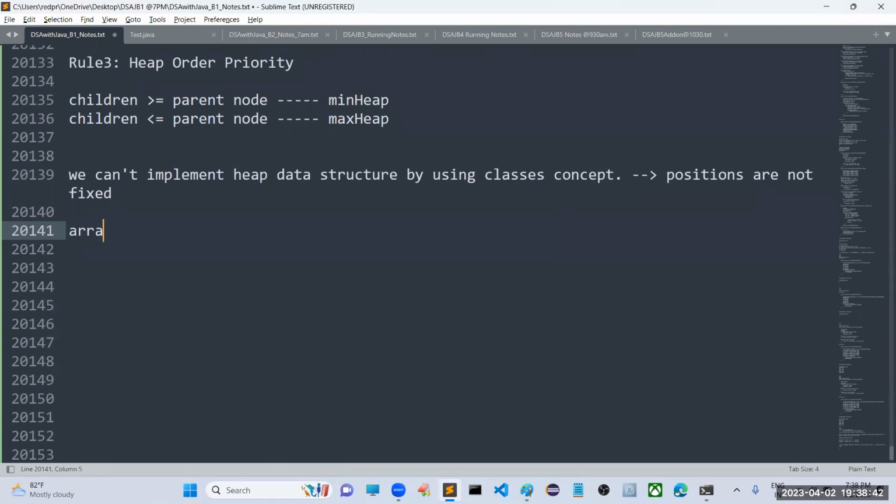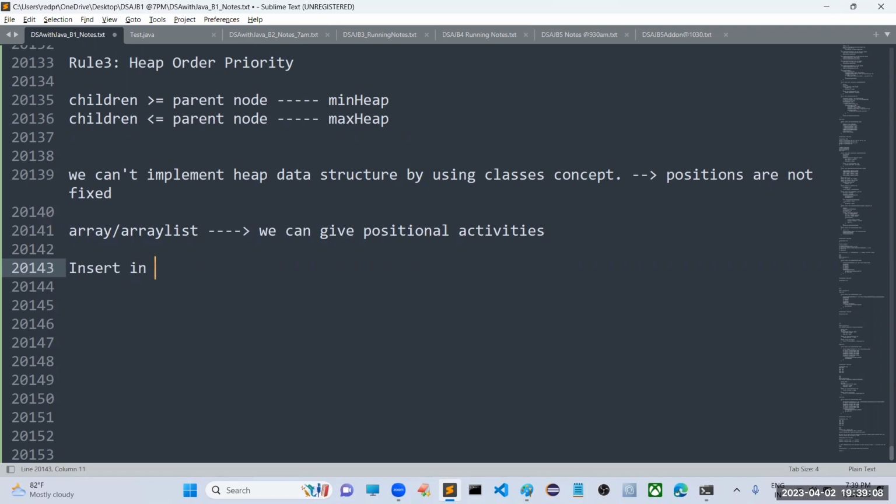But if you take either an array or an array list, we can give a guarantee for the position, right? We can do positional activities. So for that, we are using this array or array list to represent the heap structure. Anyway, don't worry. I will take an example so that you will get clarity.